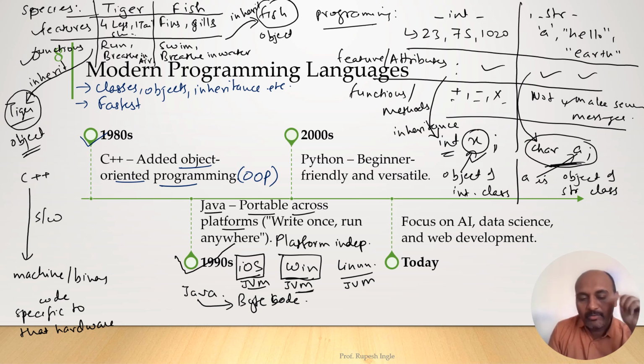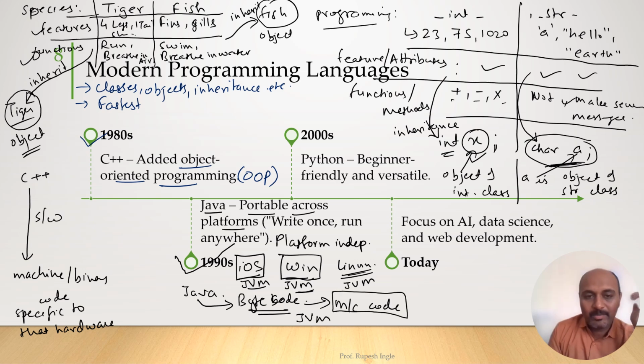Similarly, JVM running on Windows will convert it into machine code which is specific to the hardware or the processor on which Windows is running. Similarly for Linux. So here we can see the Java code is not directly converted into machine code, but it is converted into byte code. Now this byte code will go to the JVM software which is installed on different operating systems. After that, that JVM will be responsible to convert it into machine code specific to that hardware. That is why it became platform independent. That is why it became very popular.